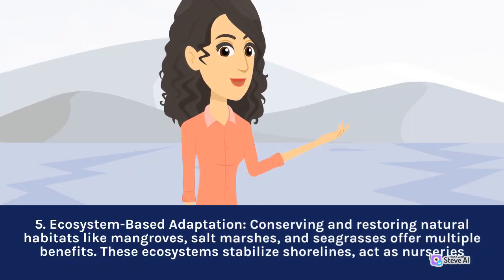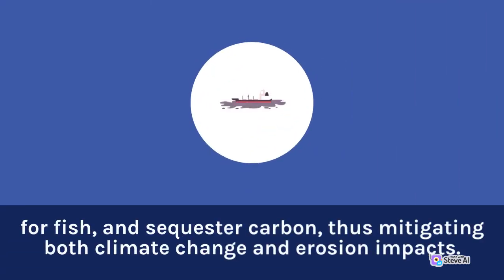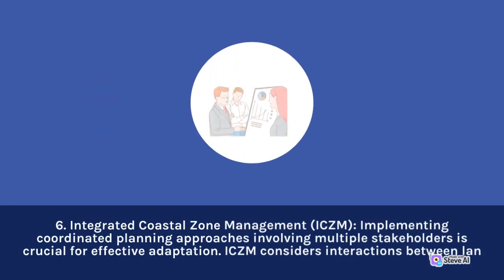5. Ecosystem-based adaptation. Conserving and restoring natural habitats like mangroves, salt marshes, and seagrasses offer multiple benefits. These ecosystems stabilize shorelines, act as nurseries for fish, and sequester carbon, thus mitigating both climate change and erosion impacts. 6.